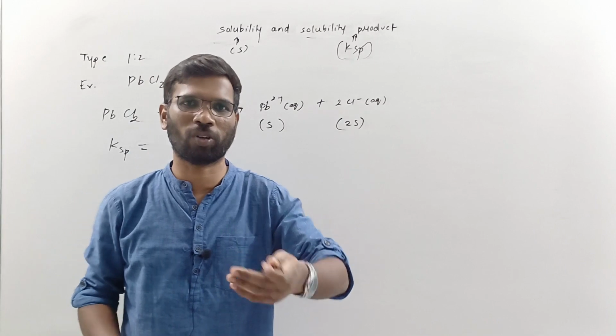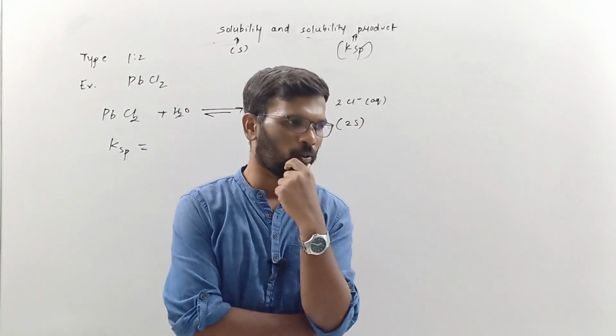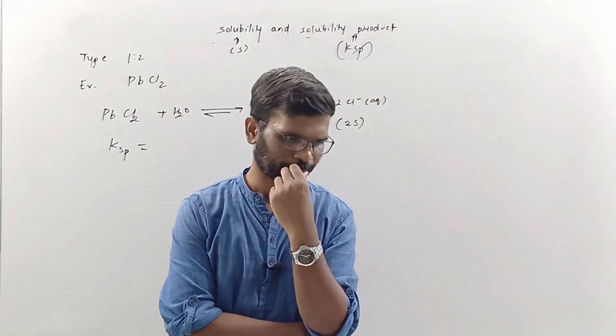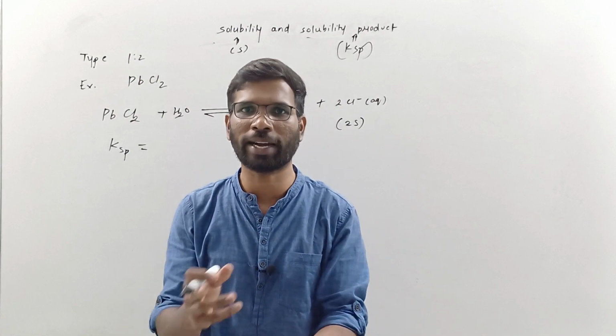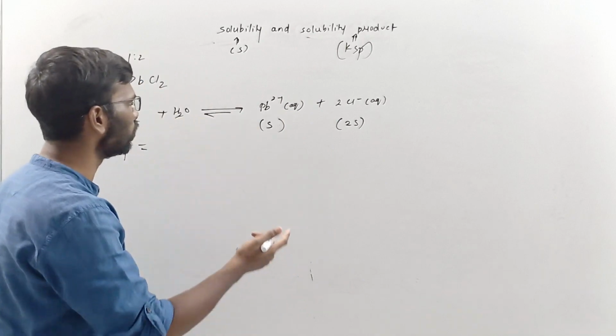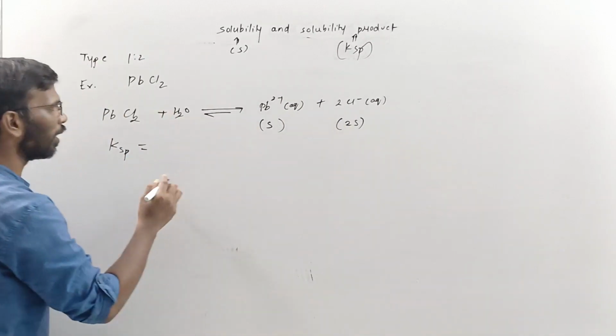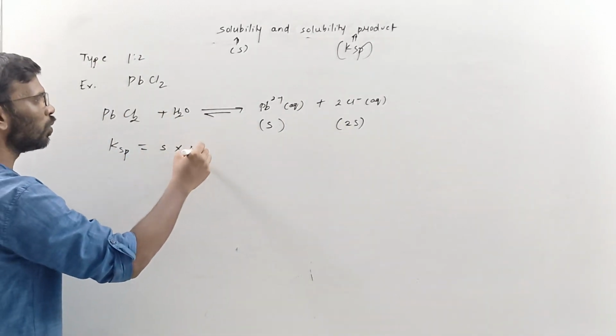Like the way we used to write concentration during splitting, I remember I took the example of calcium hydroxide and H2SO4. There I was writing 2 times the initial concentration. So this is 2 times S, right? So what is this? S into 2S.